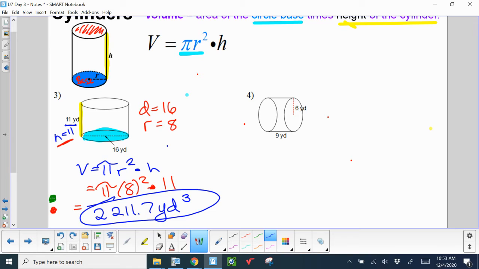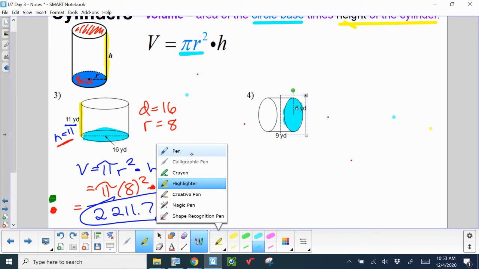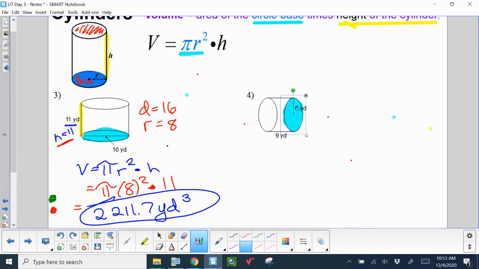All right, let's look at number 4. Number 4 is also a cylinder. However, the cylinder has been tilted on its side. The base of a cylinder is always going to be the circle shape, just how a cylinder works. So once you find that, I like to color them blue, or some people, if you don't have a highlighter, like to mark the bases by just drawing lines over them. And then let's see, the 6 yards, that's my radius. My height is 9, because the height is going to be the distance between the two bases, so the distance between the two circles of the can.